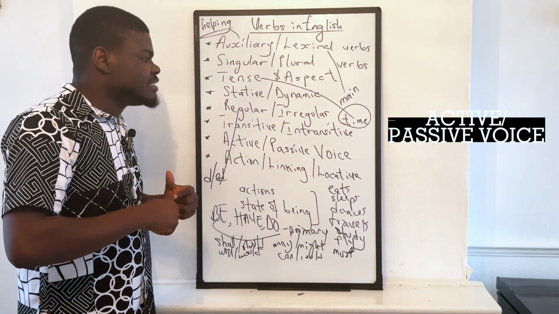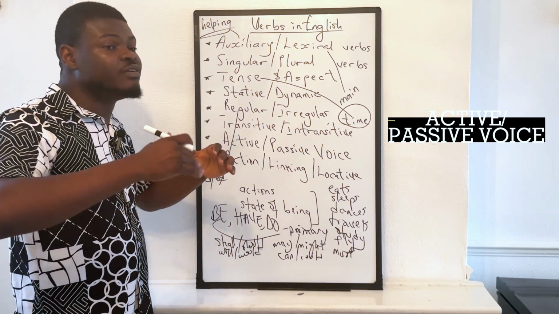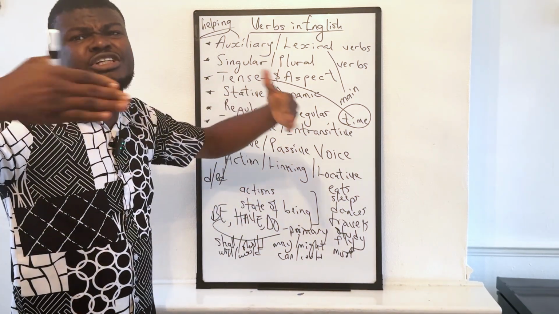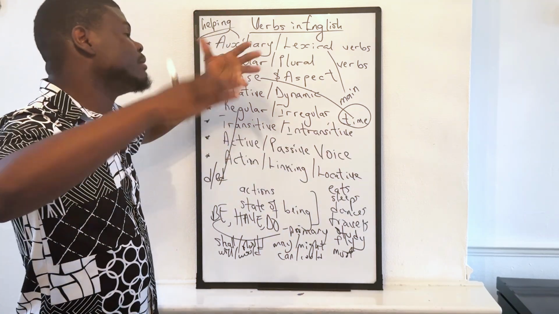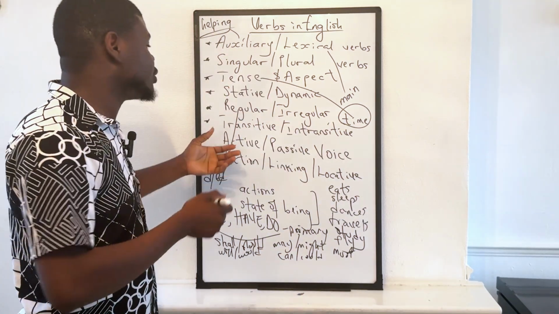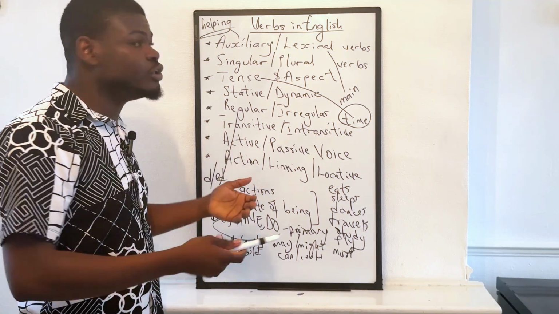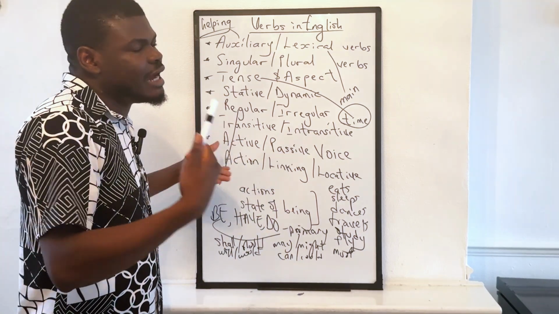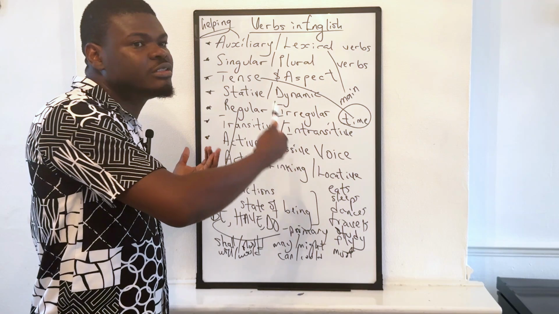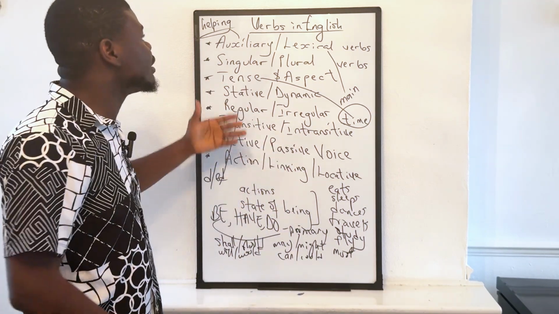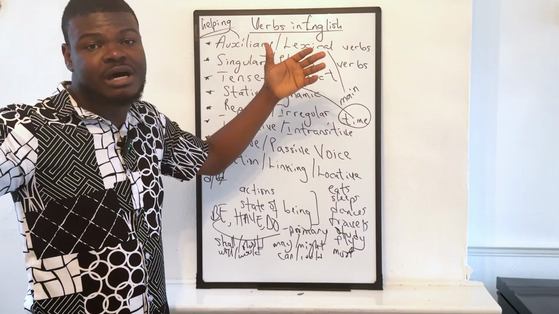Active and passive voice. Now, voice itself is a different topic on its own, but in some advanced level of teaching grammar, we actually could talk about active verbs and passive verbs, or active and passive voice. But the fact that verbs are the ones that help realize this is also why we talk about it under the topic verbs as a whole.